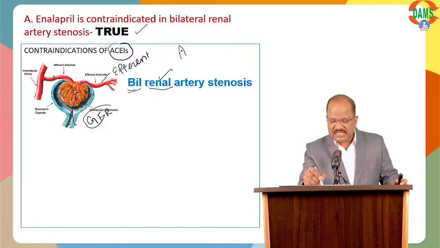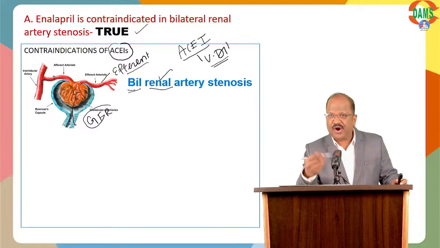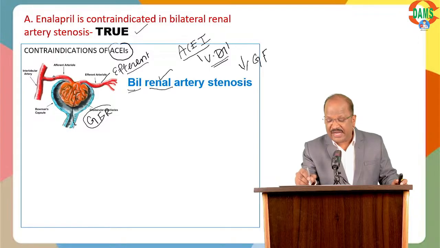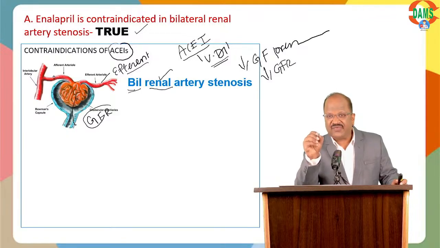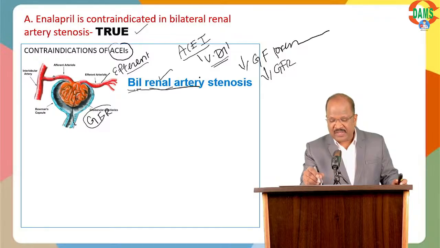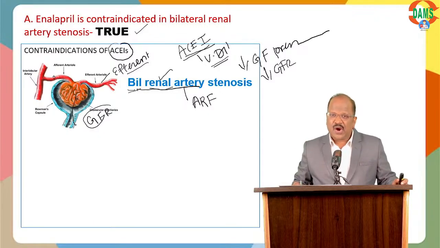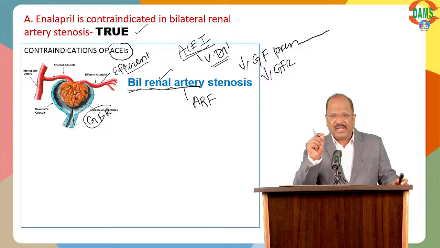When you give an ACE inhibitor in this case, they are vasodilators. They dilate the efferent arteriole. When the efferent arteriole is dilated, there's a fall in glomerular filtration pressure. This will cause reduction of GFR, thereby causing acute kidney failure. So in this patient, ACE inhibitor will cause acute renal failure. That's why ACE inhibitors are contraindicated in bilateral renal artery stenosis.